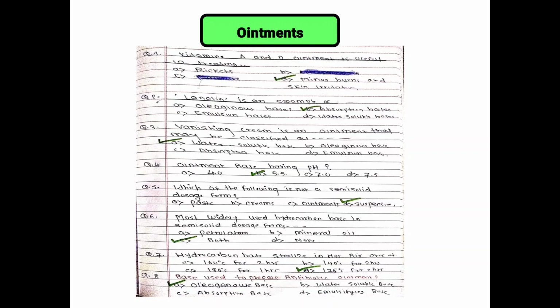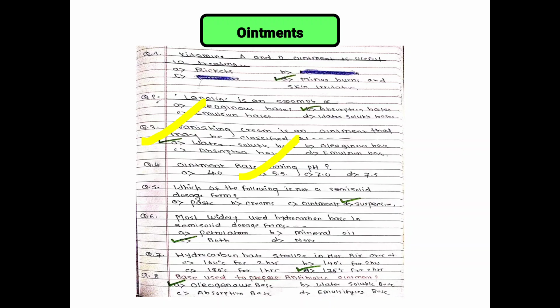Next, lanolin is an example of oleaginous base, emulsion base, absorption base, water soluble base. So lanolin is absorption base. Vanishing cream, the name indicates vanishing cream. Vanish means disappearing cream. Vanishing cream is an ointment that may be classified as water soluble base, oleaginous base, absorption base, and emulsion base. This is water soluble base, right? Ointment base having pH 5.5, 7, 7.5, 4.0. 5.5 is the correct answer.